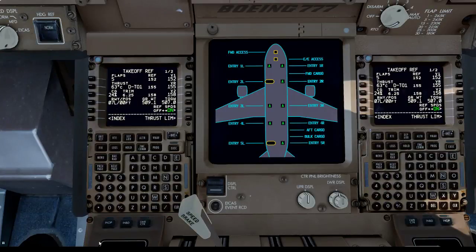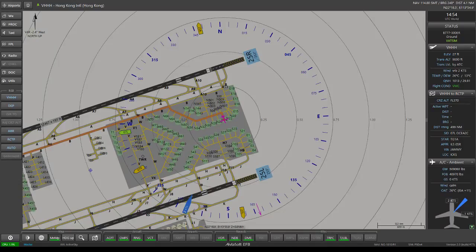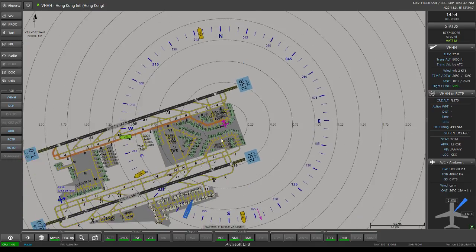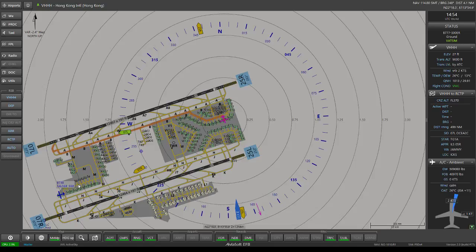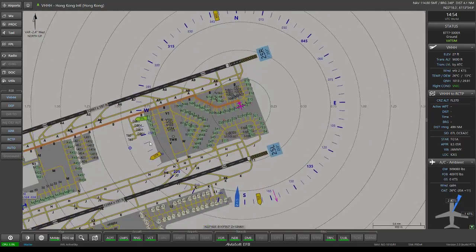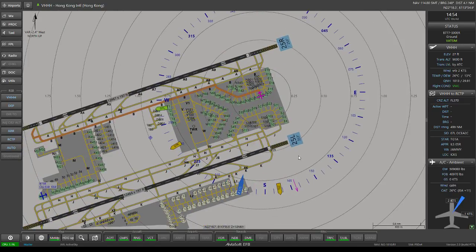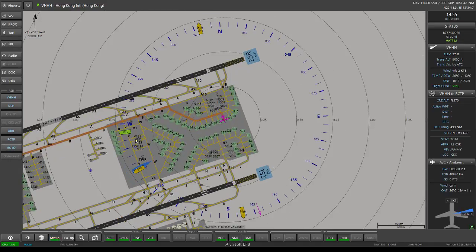China Airlines in the vicinity. China Airlines 510, Boeing 738. I just hope the winds don't change on me, because I realize they're going from 122 variable at 2 knots now.